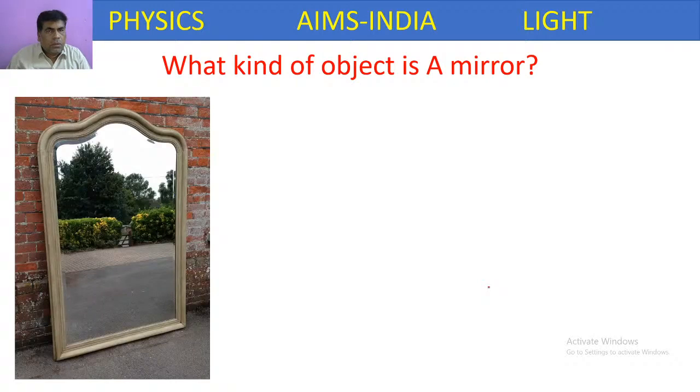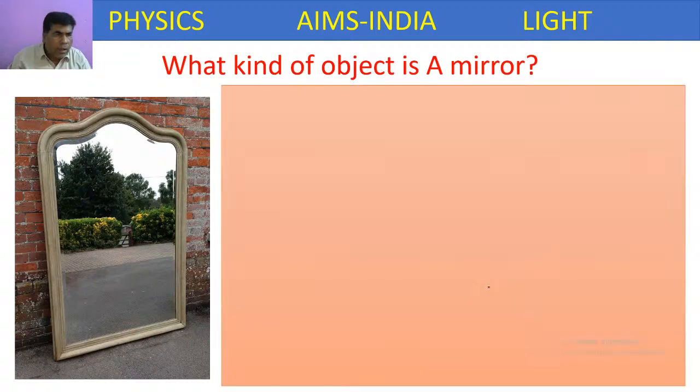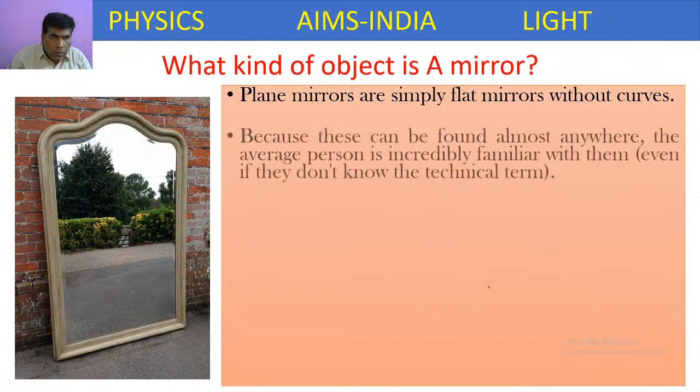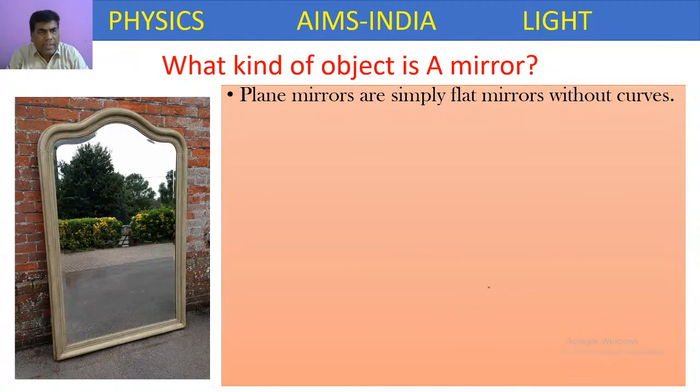So next, what kind of object is a mirror? Is it transparent, translucent, or opaque? Through the light chart, try to guess the answer. What is the nature of this plane mirror? Come on, guess the answer. I am waiting for your answer. The question is, what is the nature of plane mirror?